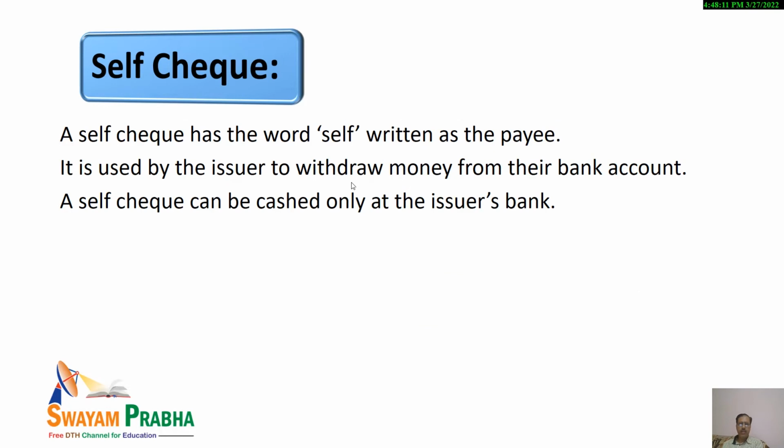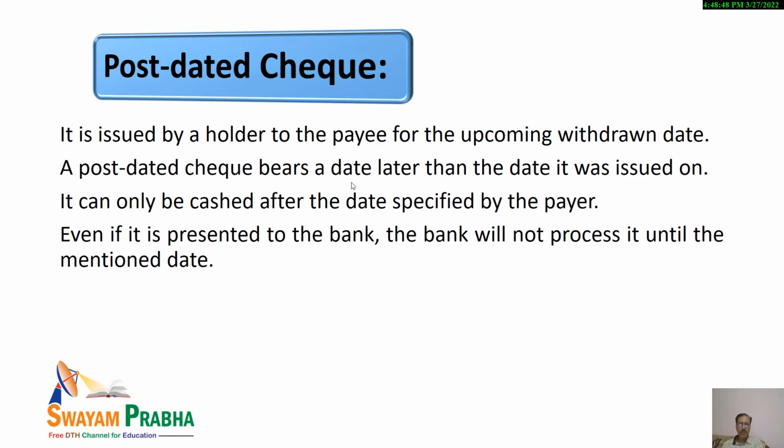Now, self check. What is a self check? In case you want money, a self check may be used. You may write the word self as the payee. In that case, the issuer will be you, and you will be using this to withdraw money from your own account. A self check can be encashed only at the issuer's bank, that is, at your own bank.